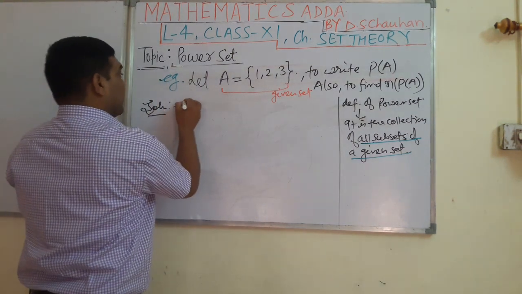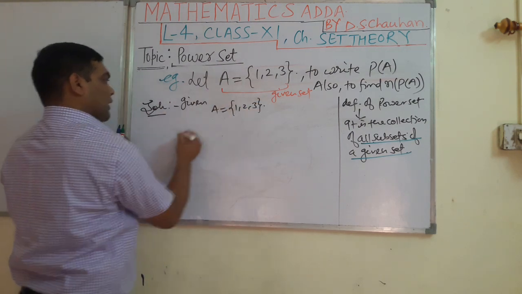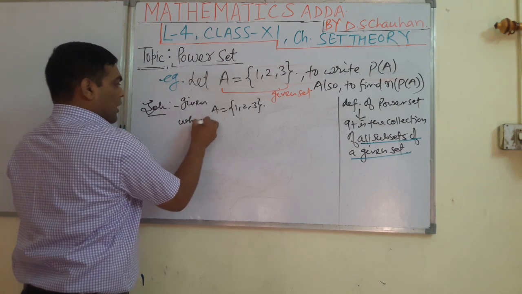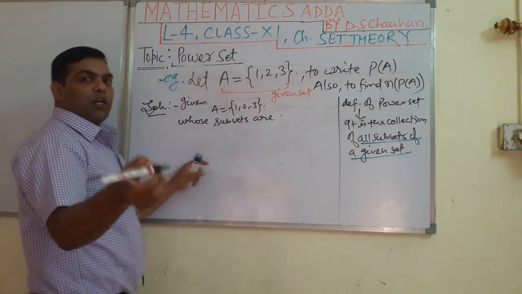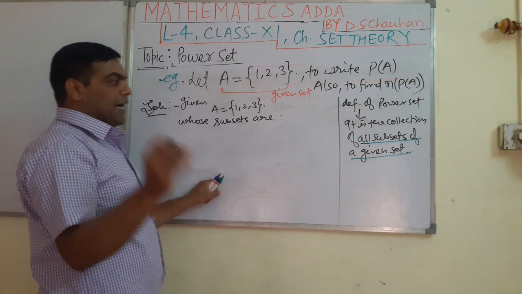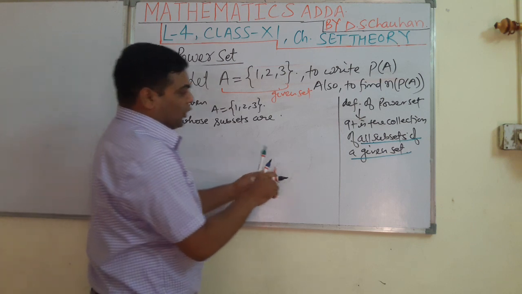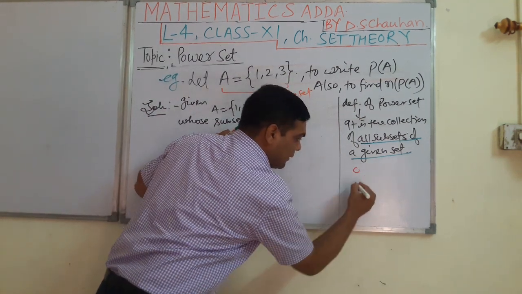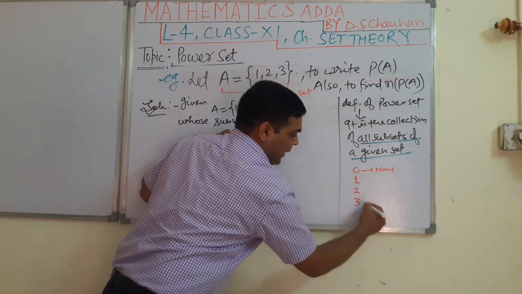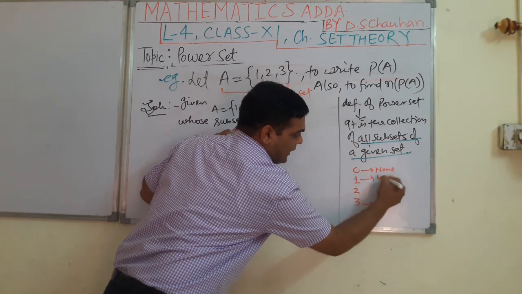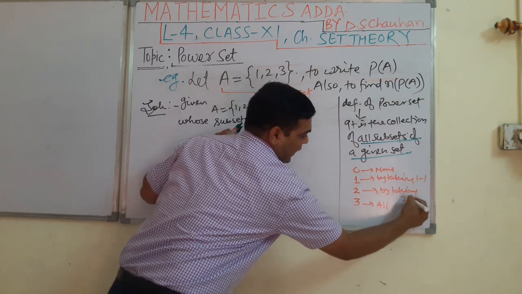So here the given set A has elements 1, 2, 3, whose subsets are, as I told you earlier about how to write subsets: first of all, you know that the empty set is a subset of every set, and every set is a subset of itself, and also I told you how to write by taking none, by taking 1, 1, by taking 2, 2, by taking all. How are we deciding, students?